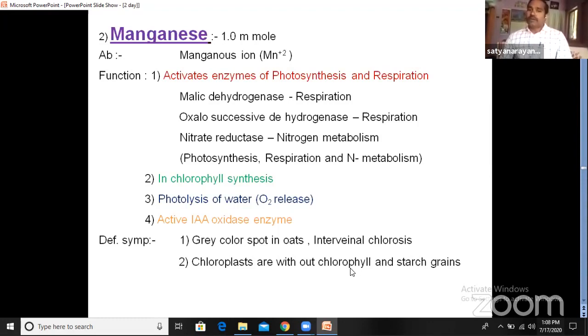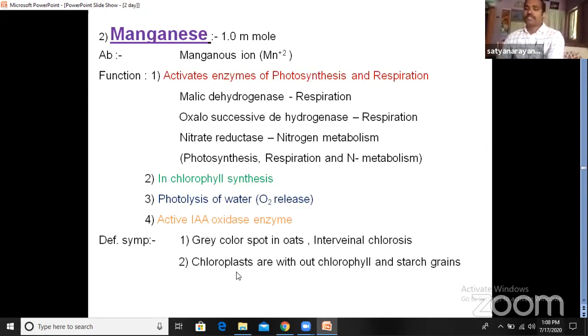So the manganese ion, if it is deficient, the chloroplast will form without chlorophyll and starch grain. So if chlorophyll is not present, then chloroplast also won't function. Okay. So understood, children, what are the deficiency symptoms of the manganese ion?